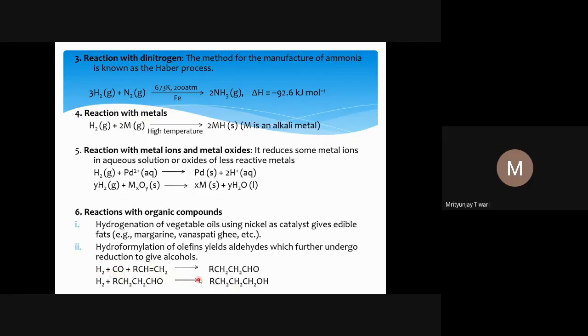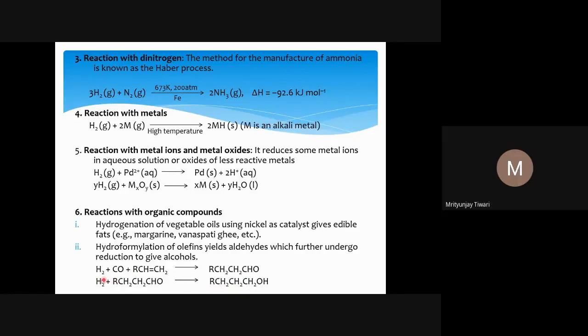So hydrogen is also used in hydroformylation reactions to form aldehydes for certain uses in industrial processes. Now hydrogen can also be used to further reduce this aldehyde to form alcohol. If you do not understand this kind of reaction, don't worry about it. We'll see it in much more detail with clear structures, so it will be very clear.